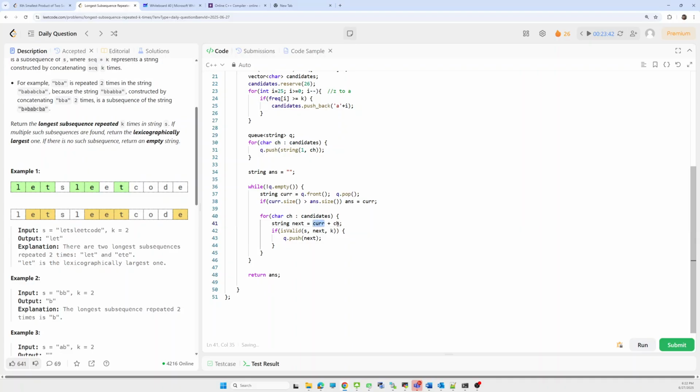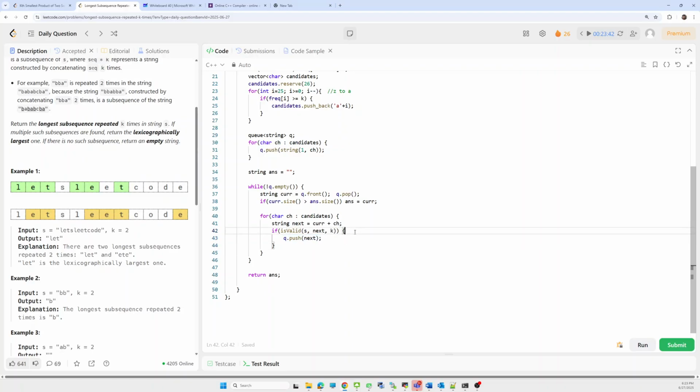So in the current string, we'll append the current character, which means we have to achieve all the permutations. We are checking is valid, so what is this method doing? In this method we are sending both the common string s and the next string, meaning the next permutation built using the current candidate. We'll check if that next string is available in the given string k times or not. If it is available, then we'll proceed further.